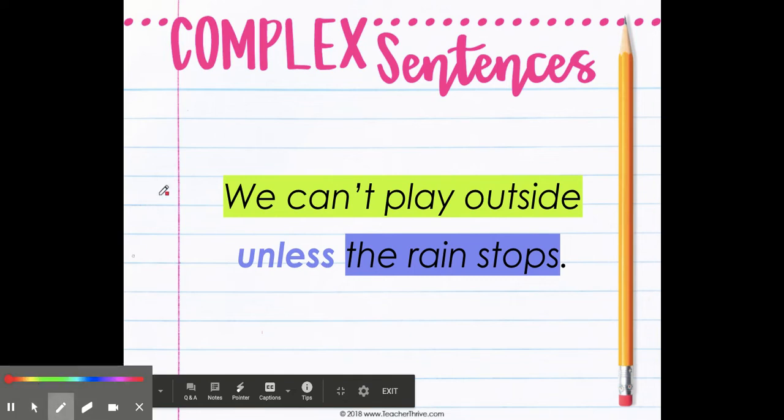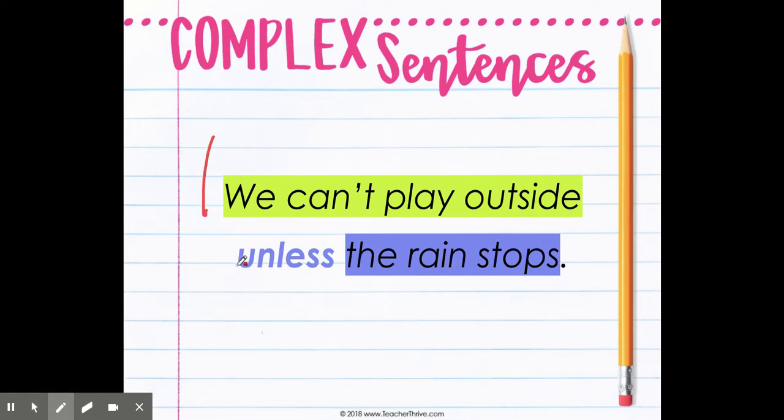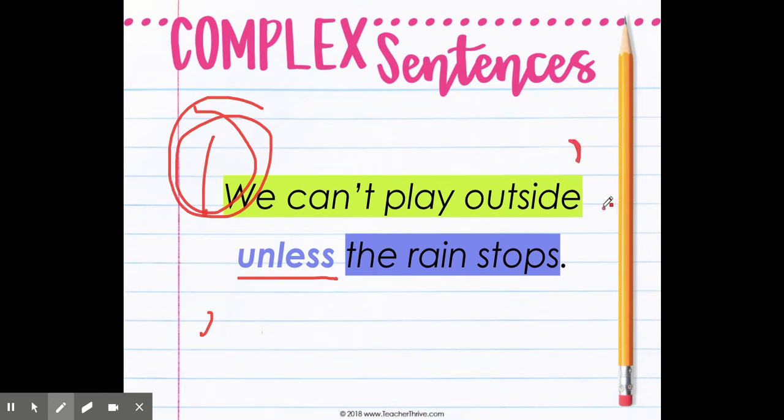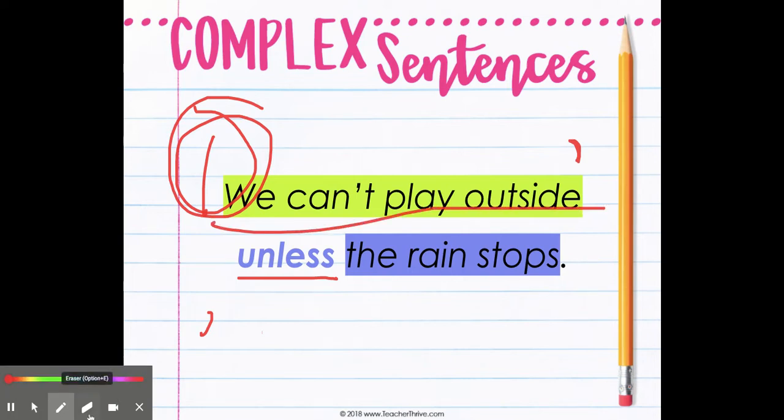Now remember, these conjunctions can go at the beginning of a sentence or in the middle of a sentence. So I could rewrite this. I could write, unless the rain stops, comma, we can't play outside. When my conjunction is at the beginning of the sentence, after that dependent clause, the part that can't stand by itself, I have to have a comma, and then I can have my independent clause.